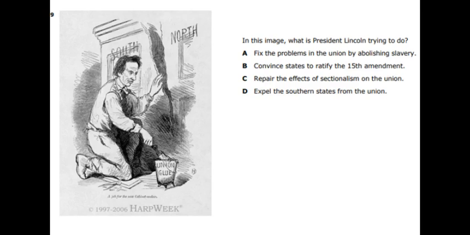Number 9. In this image, what is President Lincoln trying to do? Look at the picture. Looks like he has some glue, and he's doing something right there. And this says south, and this says north. So he's got like a glue, and he's doing something right there. Is he trying to fix the problems in the Union by abolishing slavery? B, is he convincing states to ratify the 15th Amendment? C, is he trying to repair the effects of sectionalism on the Union? Or D, is he expelling the southern states from the Union?